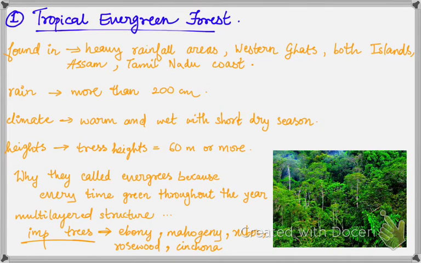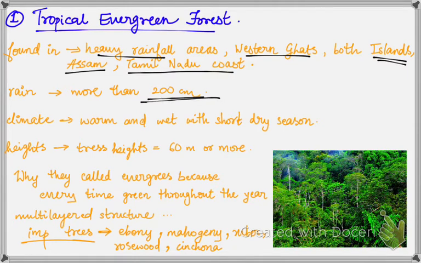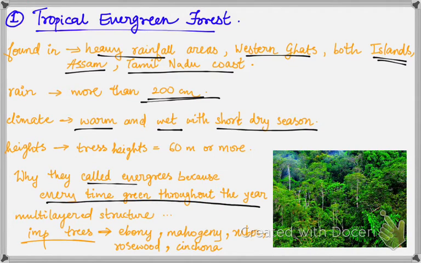So the first one is tropical evergreen forest. They are found in the areas which receive heavy rainfall. For example, Western Ghats, the islands of Andaman and Nicobar and Lakshadweep, Assam and the Tamil Nadu coast. They receive a rainfall of more than 200 centimeter, and the climate there is very warm and wet with a very short dry season, because of which trees never shed their leaves and are every time green, and because of which they are termed as tropical evergreen forest.